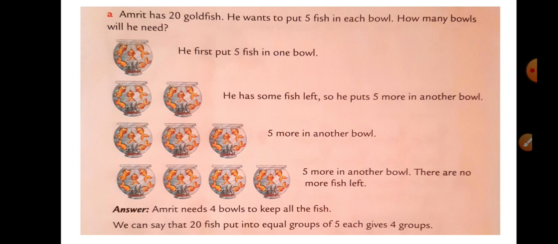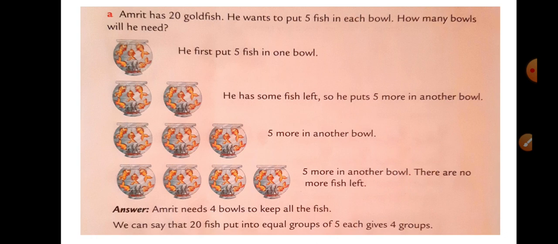We have seen that equal sharing means each should get an equal amount of things, and here we will be dividing into equal groups so that each group has an equal amount. Both things, equal groups and equal sharing, are there. Now see the first example, which is given in the textbook.